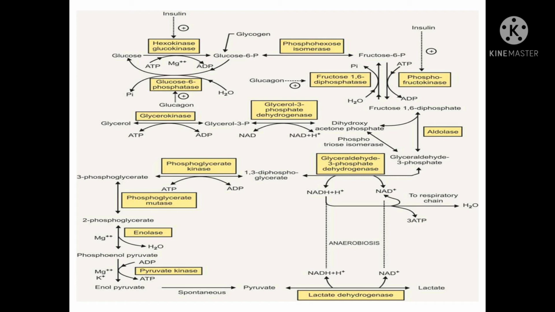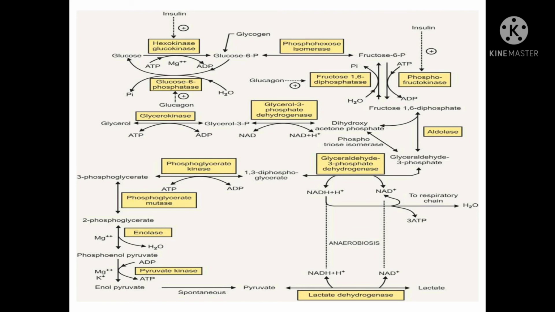In the splitting phase, fructose 1,6 bisphosphate is split into two trioses, glyceraldehyde 3 phosphate and dihydroxyacetone phosphate, with the help of the enzyme aldolase. The two trioses are interconvertible with the enzyme phosphotriose isomerase, so they can change into each other.